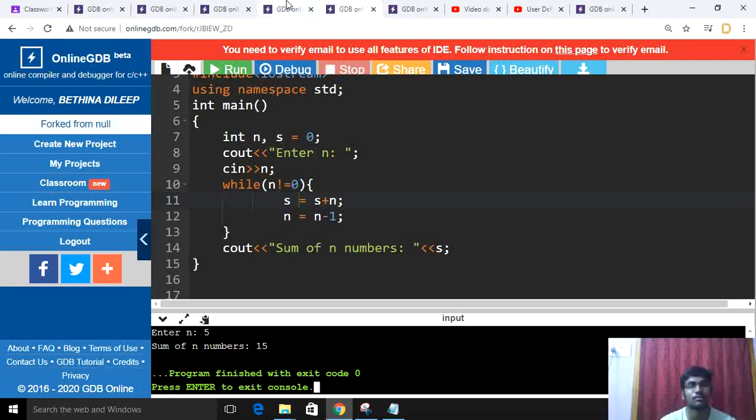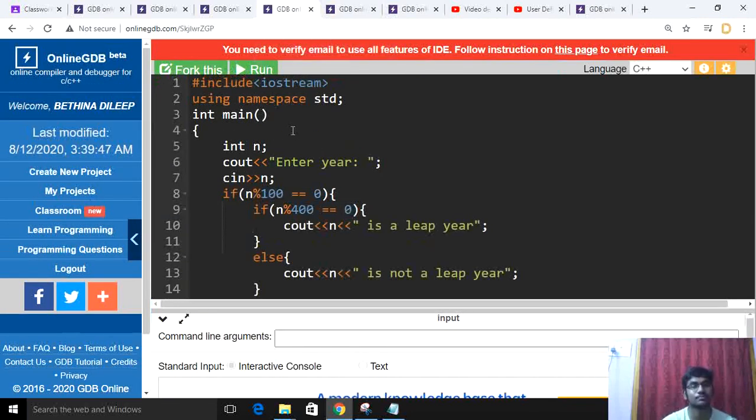We'll move on to the third program. The third program is to write a program to check whether a year is a leap year or not a leap year. We'll start the program. #include <iostream>, using namespace std, int main. I'll declare int n. I'll cout "Enter a year", and cin takes the input.